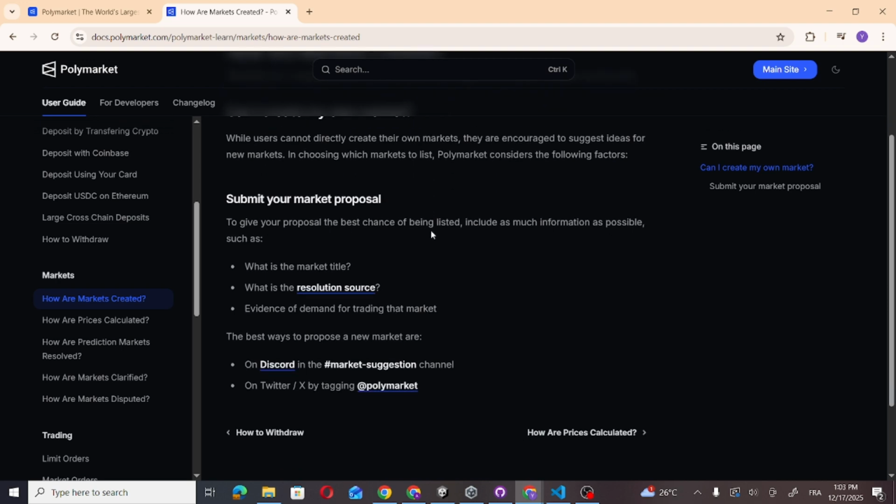So how can you suggest the idea? It's very simple. All you need to do is press on here on Discord, and then it will take you to market suggestions channel where you can suggest your market idea. You need to provide the market title, the resolution source, and evidence of demand for trading that market. And that's it. Or you can just post it on Twitter and tag Polymarket, and that's it.